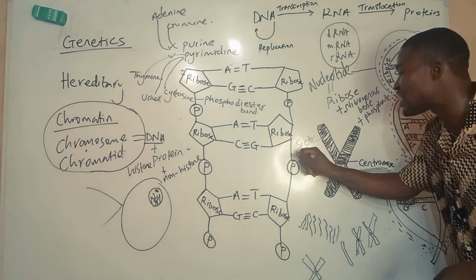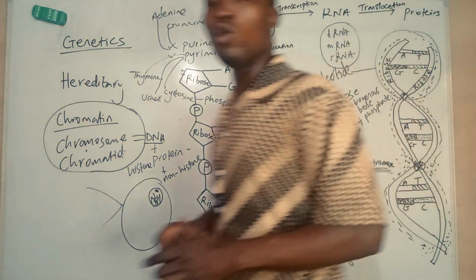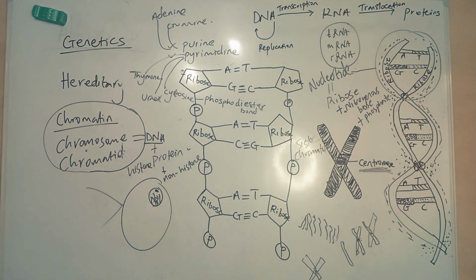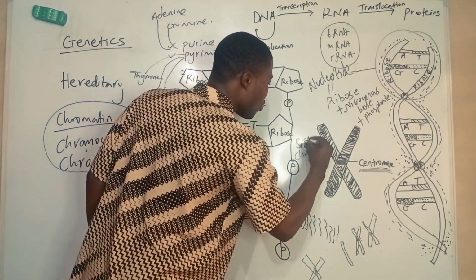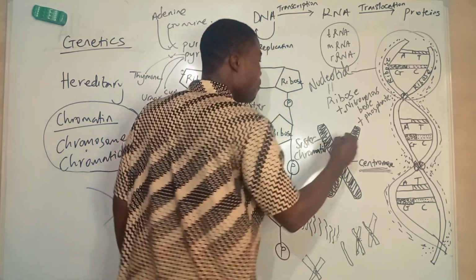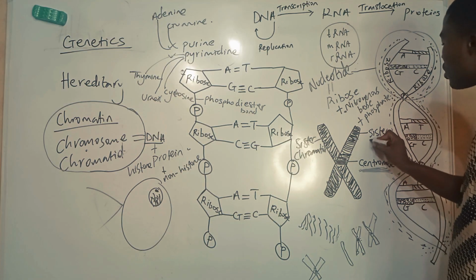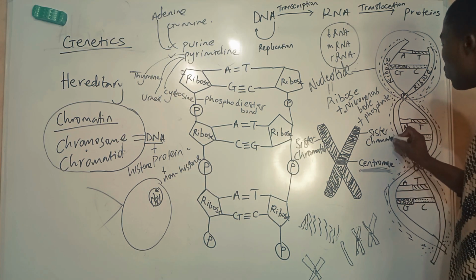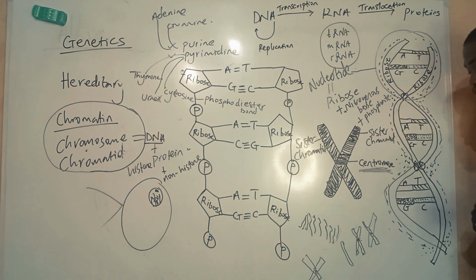This is called a sister chromatid. Each of the homologous strands is called a sister chromatid. Two sister chromatids make up a homologous chromosome, and the two sister chromatids are joined at a center called the centromere.